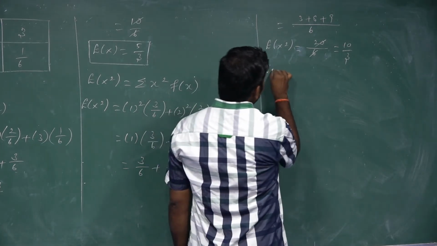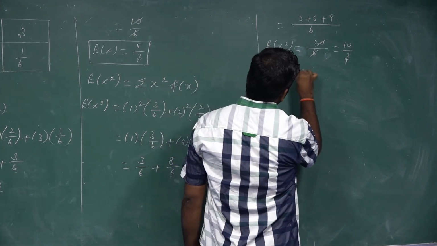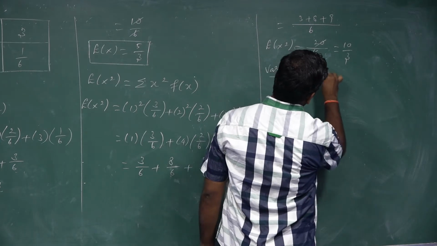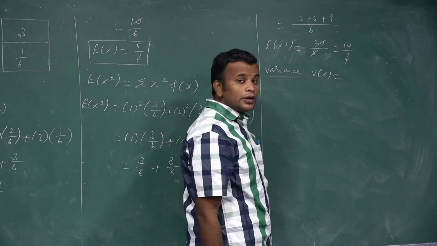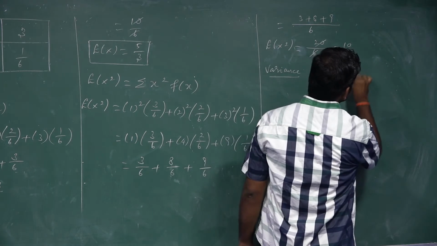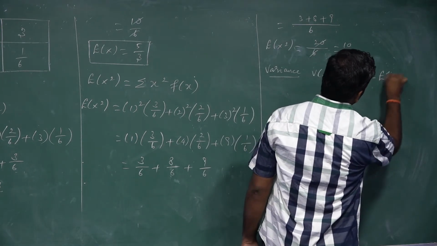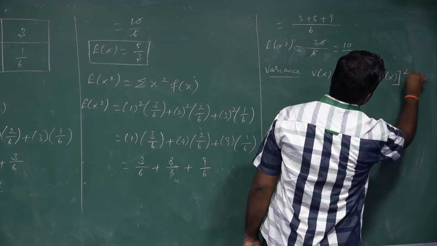Now we write the formula of variance. V of x is equal to E of x square minus E of x the whole square.